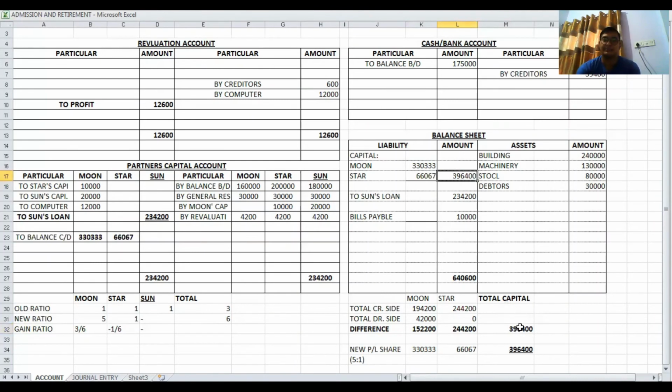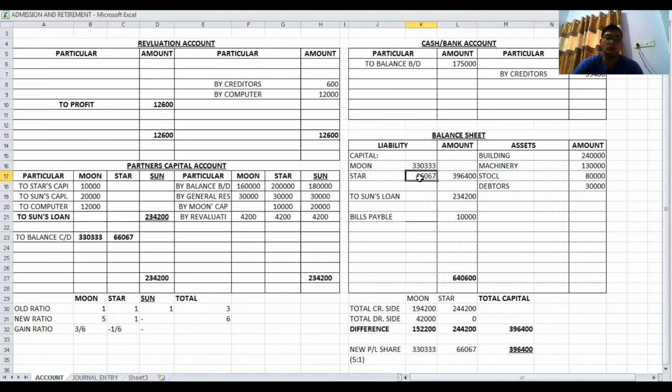That's it. Understood? It is very clear now that this 3,96,400 we have distributed between the partners in the new profit sharing ratio, and two entries: number one, in partners' capital account debit; second, in balance sheet liabilities side.